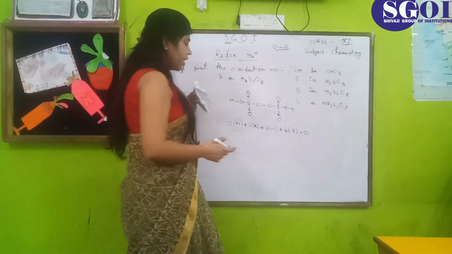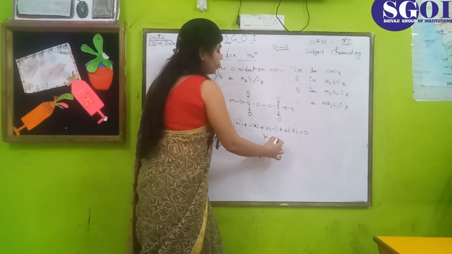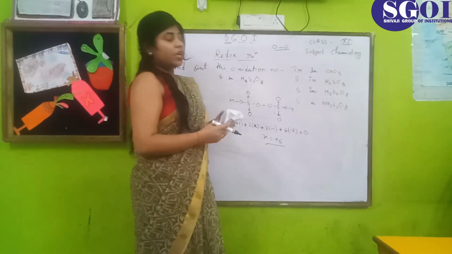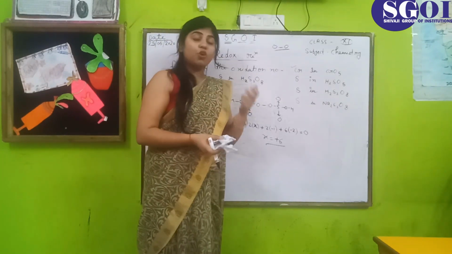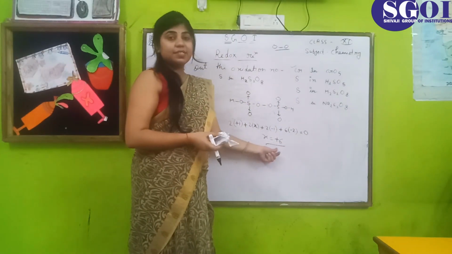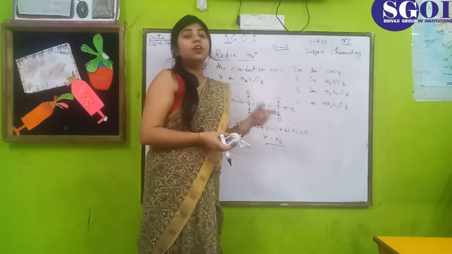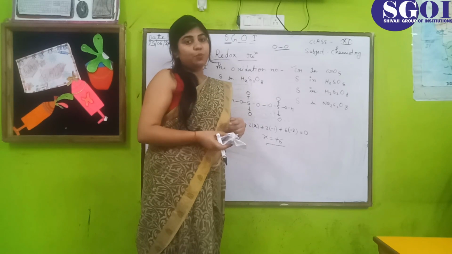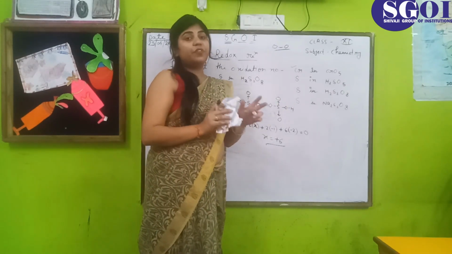What is the value of x? X is equal to +6. So the oxidation number of sulfur in H2S2O8 is +6. These are all examples of peroxide bonds, and all of them are very important.